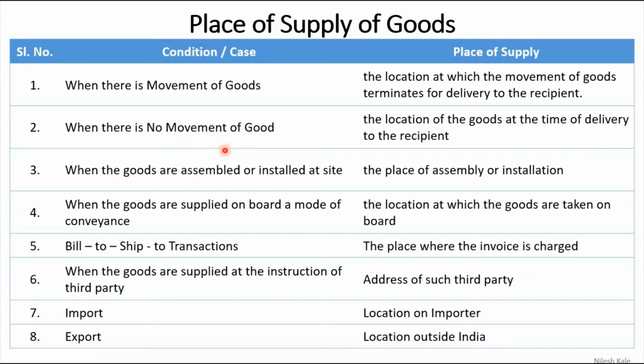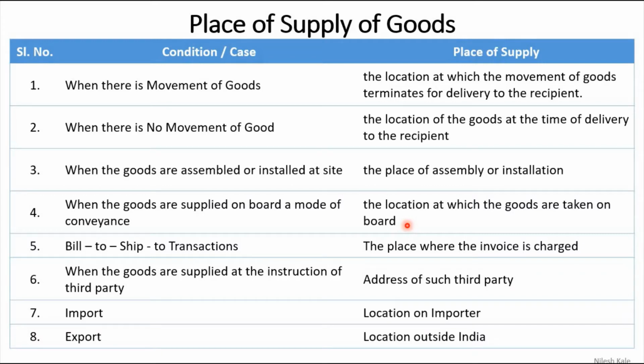When there is no movement of goods, then obviously the place of supply is the location of goods at the time of delivery to the recipient. When the goods are assembled or installed at site, then the place of installation will be the place of supply. When the goods are supplied on board a mode of conveyance, then the location at which the goods are taken on board is the place of supply. Like for example, certain goods are transported on board from Gujarat to Kerala.